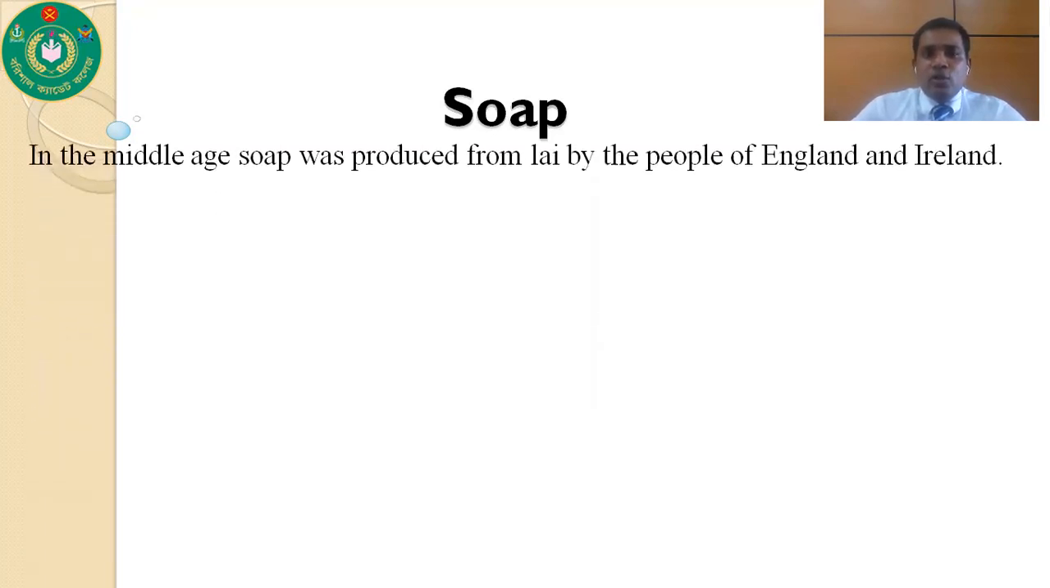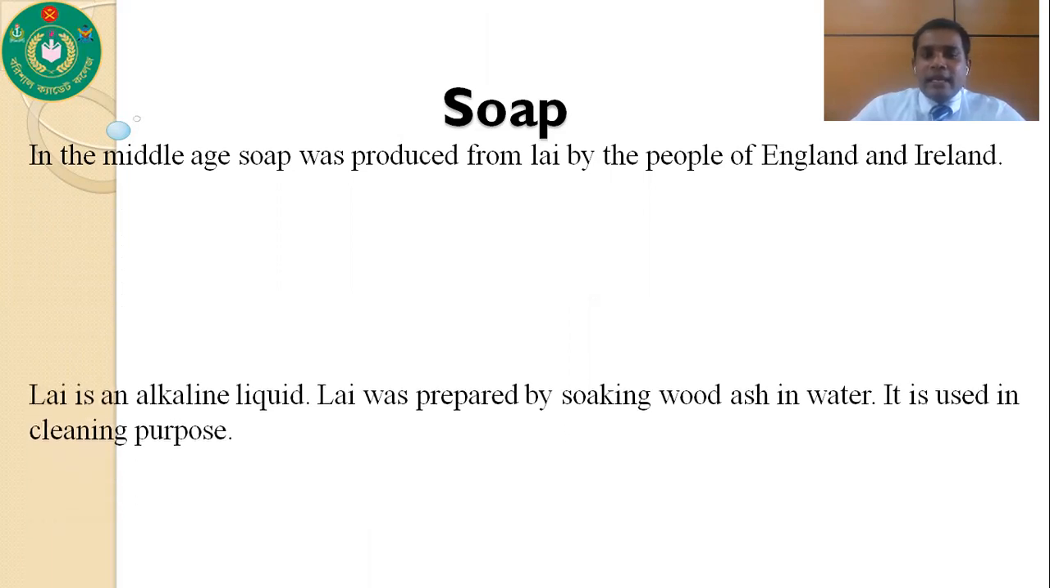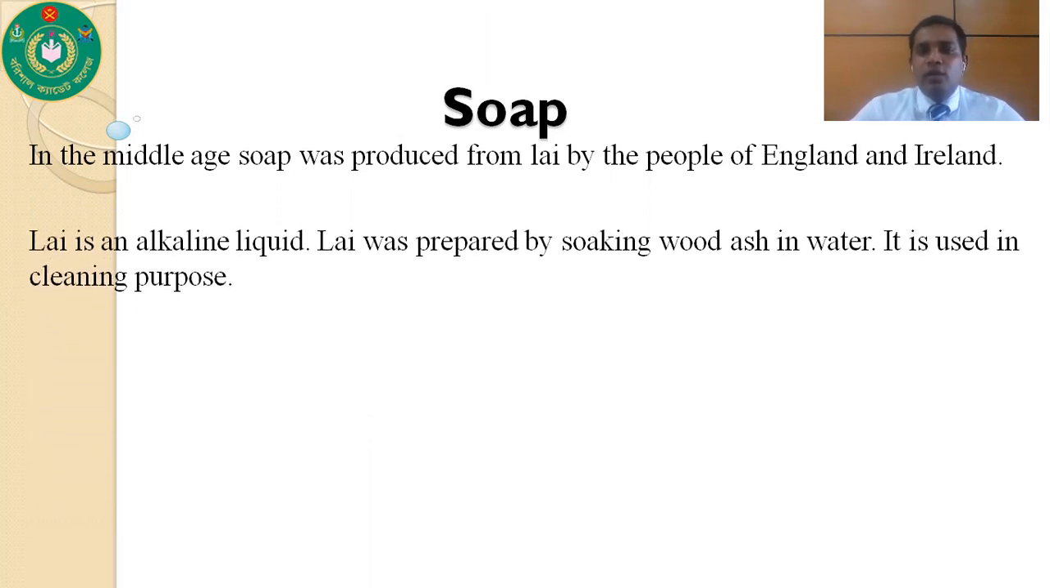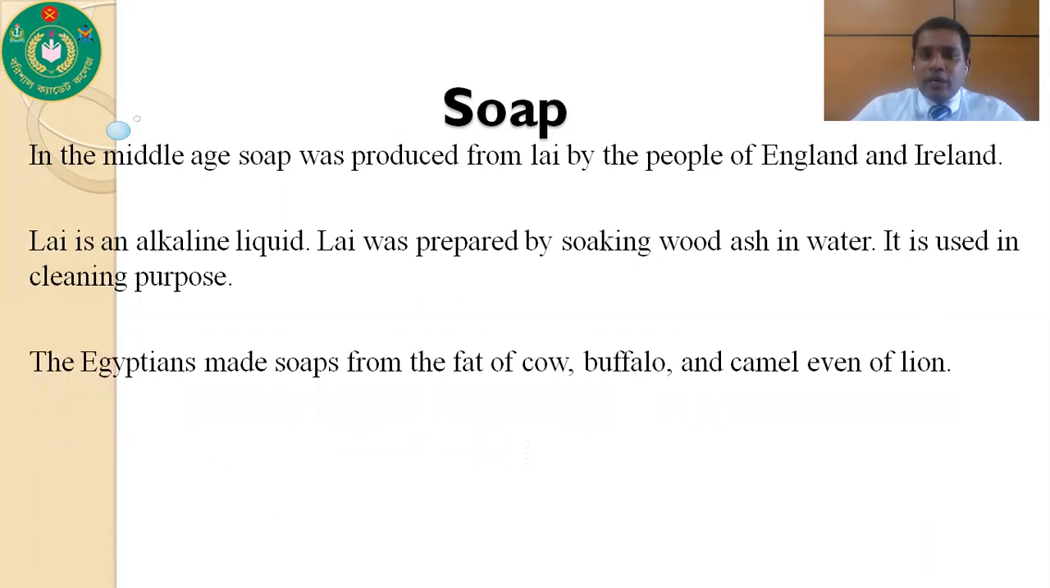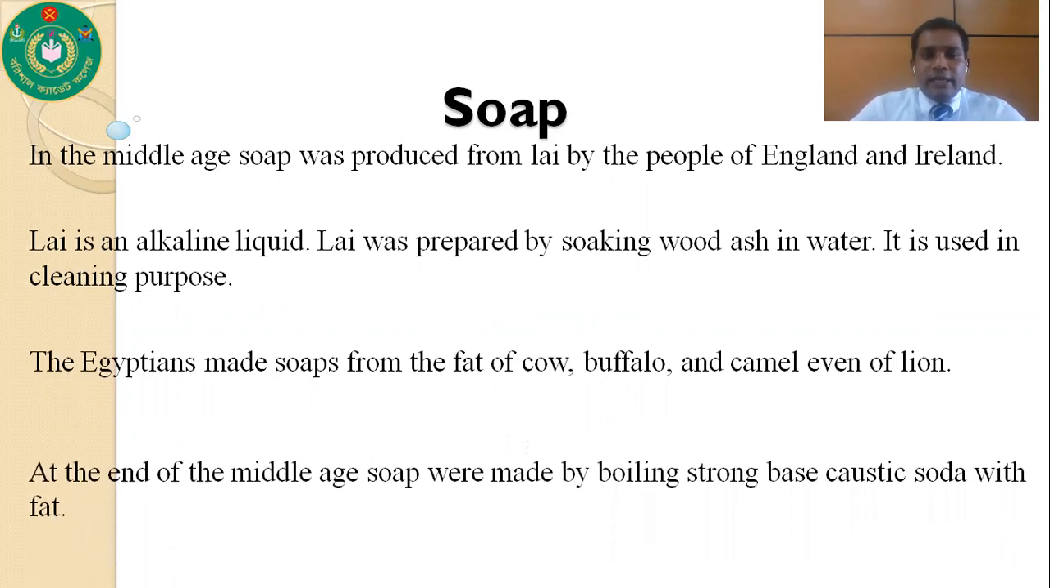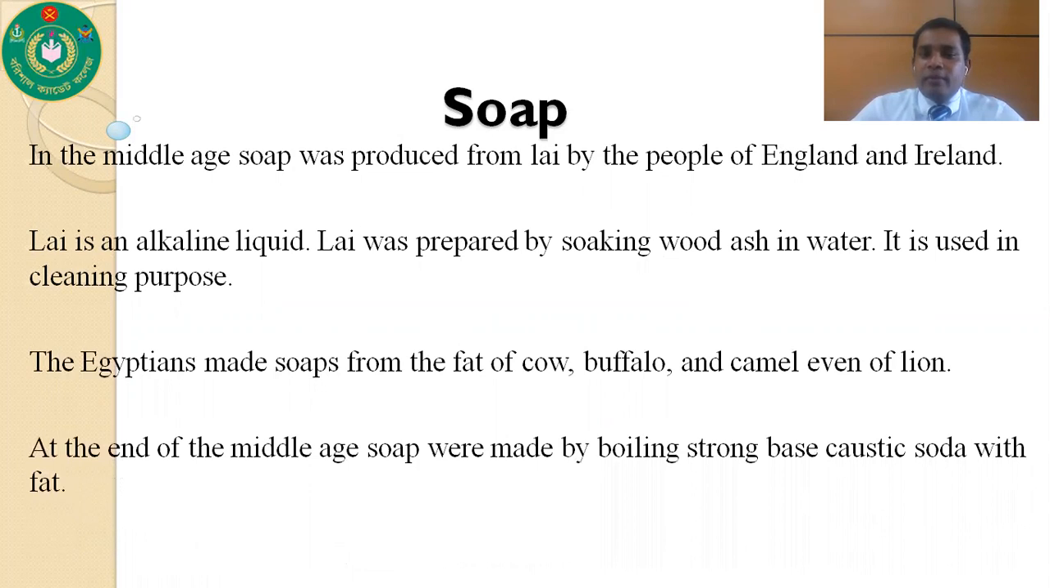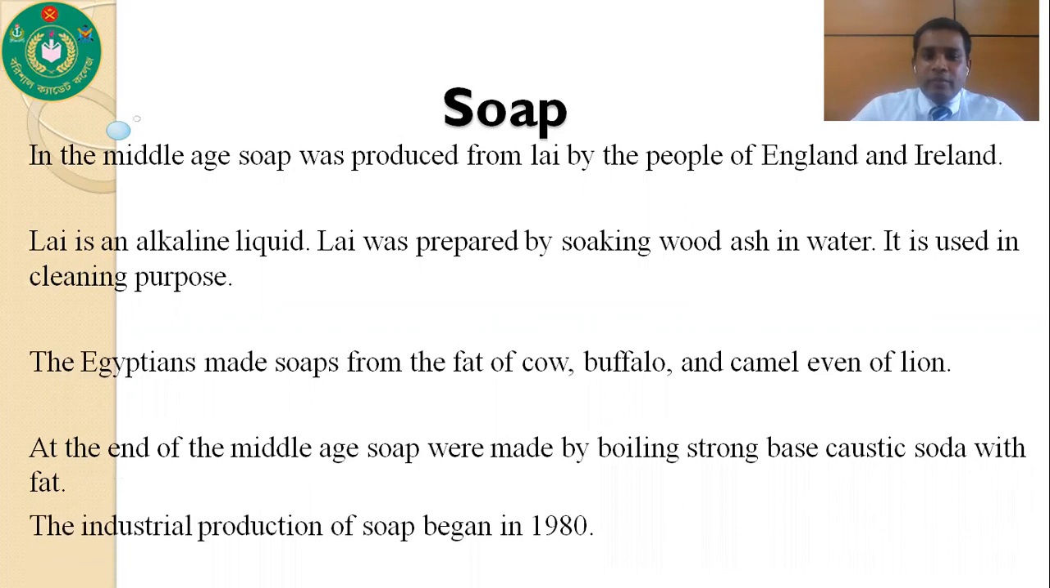In the Middle Age, soap was produced from lye by the people of England and Ireland. What is lye? Lye is an alkaline liquid, and lye was prepared by soaking wood ash in water. It is used in cleaning purpose. The Egyptian made soaps from the fat of cow, buffalo, and camel, even of lion. And at the end of the Middle Age, soap were made by boiling strong base caustic soda with fat. And the industrial production of soap begins in 1980. This is the history behind soap.